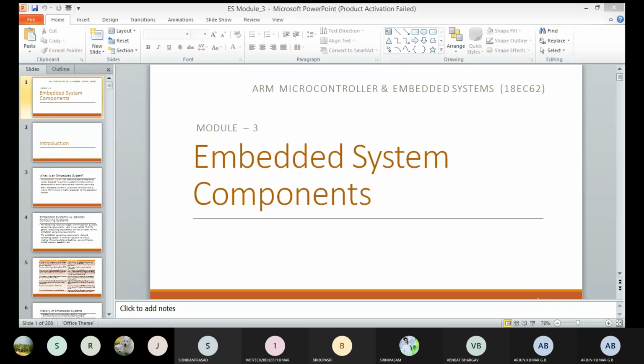We should also compare these embedded system components with some general computing systems.